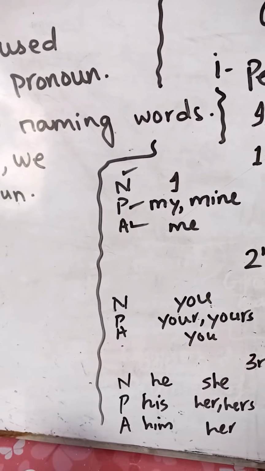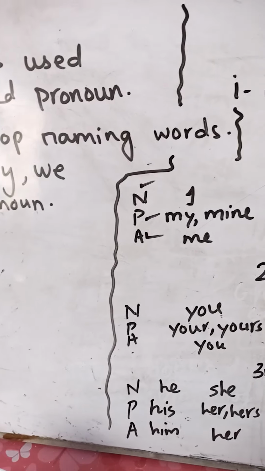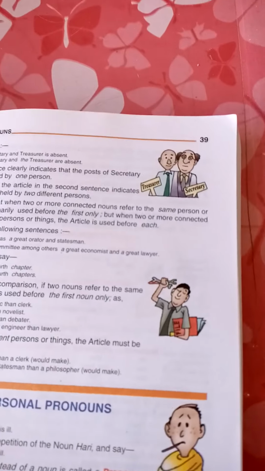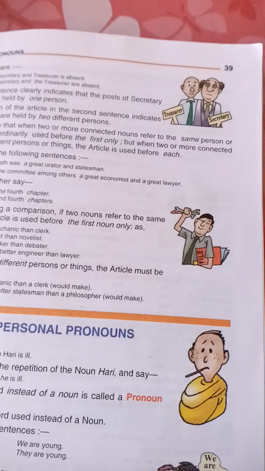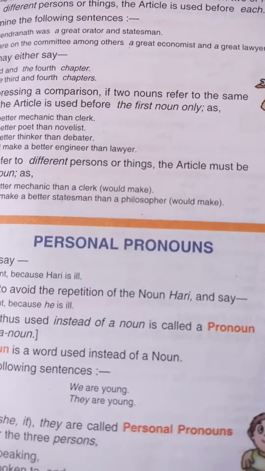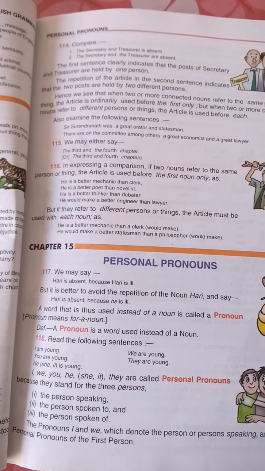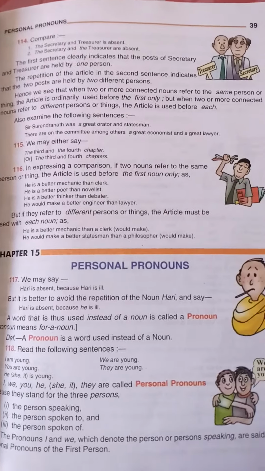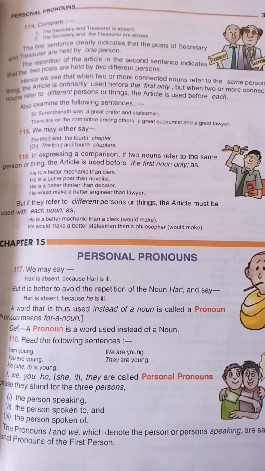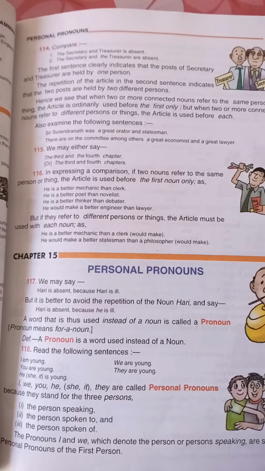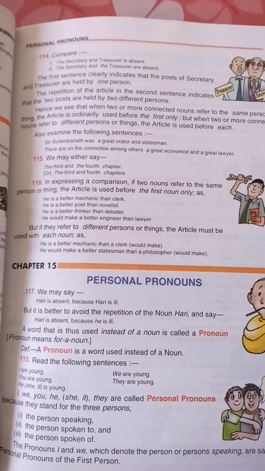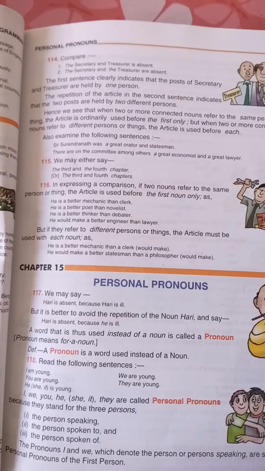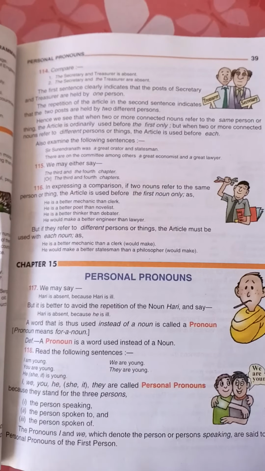Let's start from the book Wren and Martin. This is page number 39. So let's start from personal pronoun. We may say Ali is absent because Ali is ill. But it is better to avoid the repetition of the noun Ali and say Ali is absent because he is ill. So this is the use of pronoun.